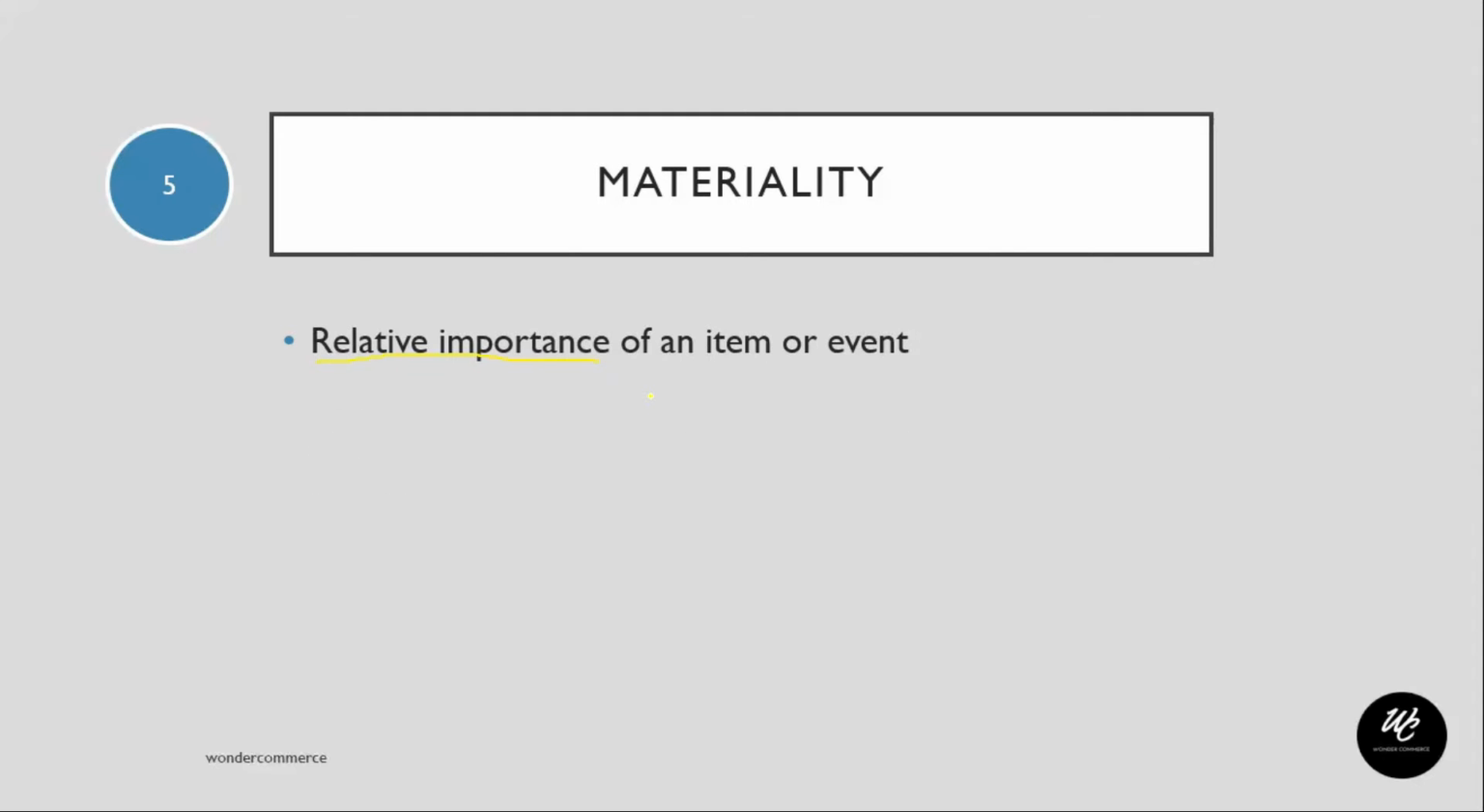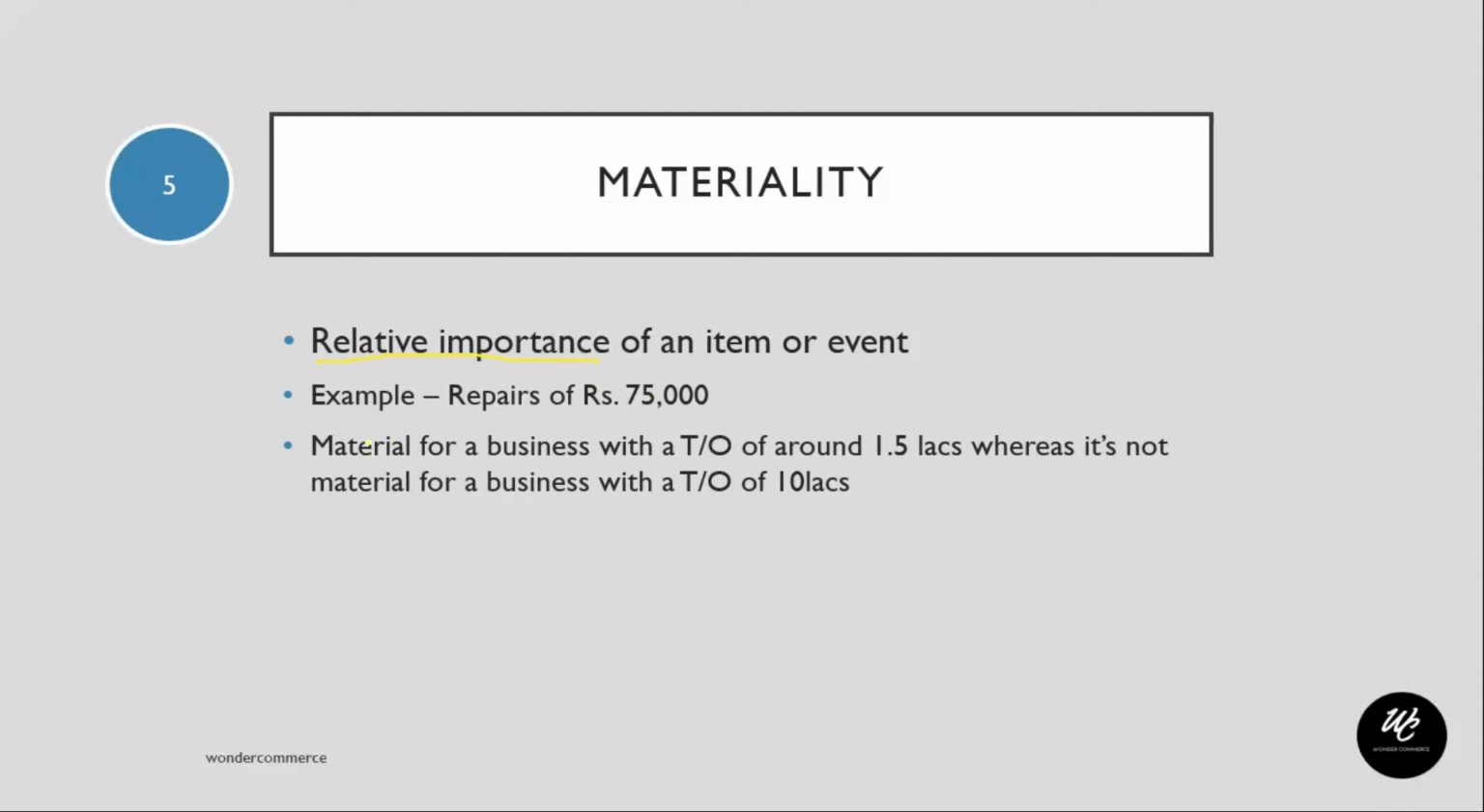For example, let's take a repair of 75,000 that has to be incurred. There are two businesses. Business A has a turnover of around 1.5 lakhs, business B has a turnover of around 10 lakhs. For the 1.5 lakhs business, 75,000 is comparatively a huge amount. An item should be regarded as material if there is a reason to believe that knowledge of it would influence the decision of an informed investor. So this is the materiality concept.